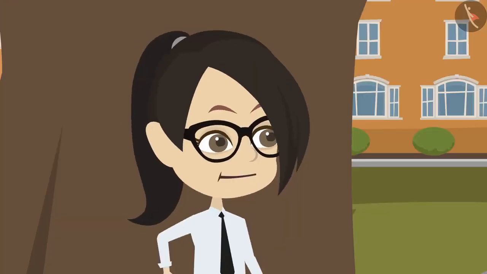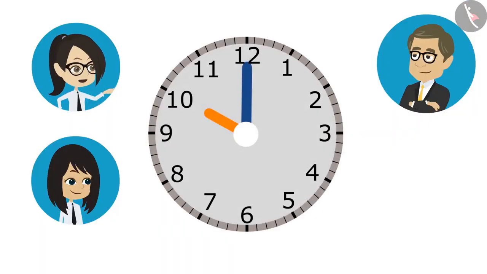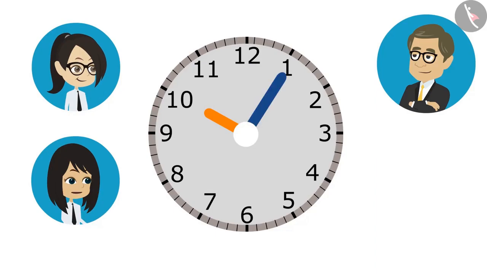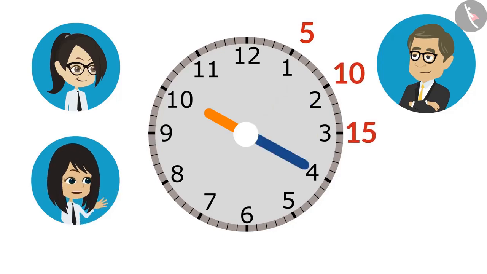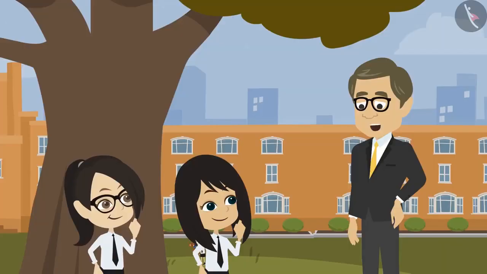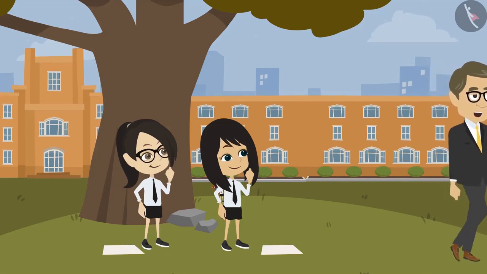Yes, sir. For this, we will draw 10 on the clock and after that, we will move the minute hand 20 minutes ahead. When we take the minute hand from 12 to 1, then it will be 5 minutes. Taking it from 1 to 2 will make 10 minutes. On 3, it will be 15 minutes and when the minute hand reaches 4, it will be 20 minutes. This means after reaching there at 10 o'clock, if we take another 20 minutes to get the ticket, it will be 20 minutes past 10 o'clock by the time we get entry inside the park. Neha and Vandana, you are absolutely right. Now you have learned how to tell time. Okay, I'll go. You two go to your class.